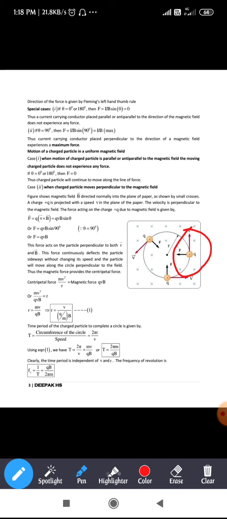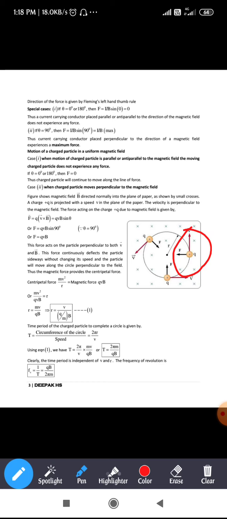The particle is moving in the upward direction, so the middle finger represents the direction of that particle. The first finger represents the direction of the magnetic field, so the thumb represents the direction of the force experienced by the charge, right? So the particle which is moving in the upward direction will be deflected towards the left.